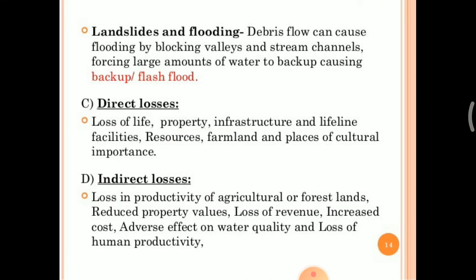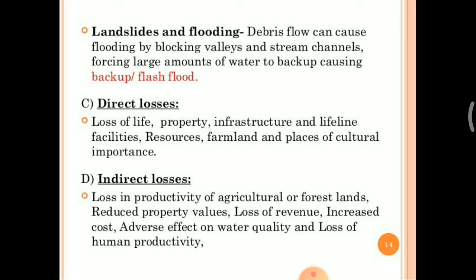Then landslides and flooding. The debris flow can cause flooding by blocking valleys and stream canals and forcing large amounts of water to back up, causing a backup or flash flood, meaning a massive flood may occur in a short time. Then direct losses: the loss of life, property, infrastructure, lifeline facilities, resources, farmland, and places of cultural importance.